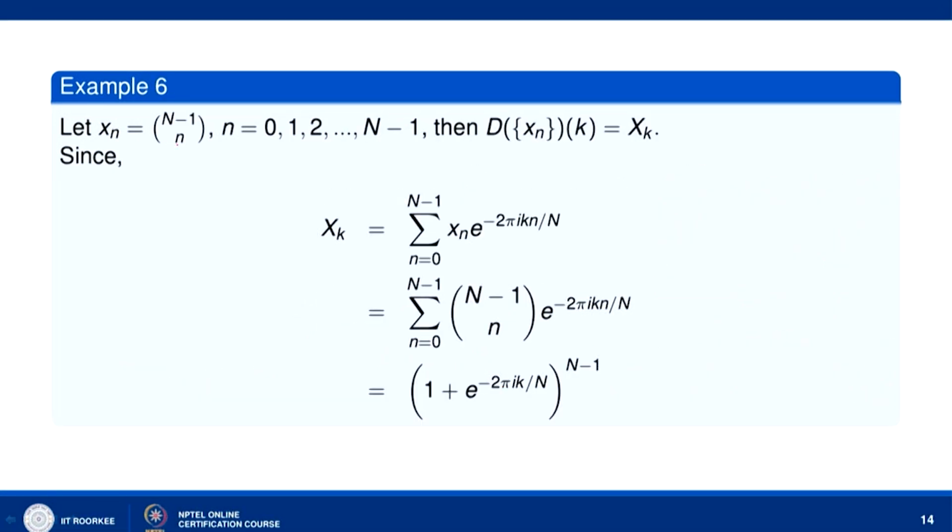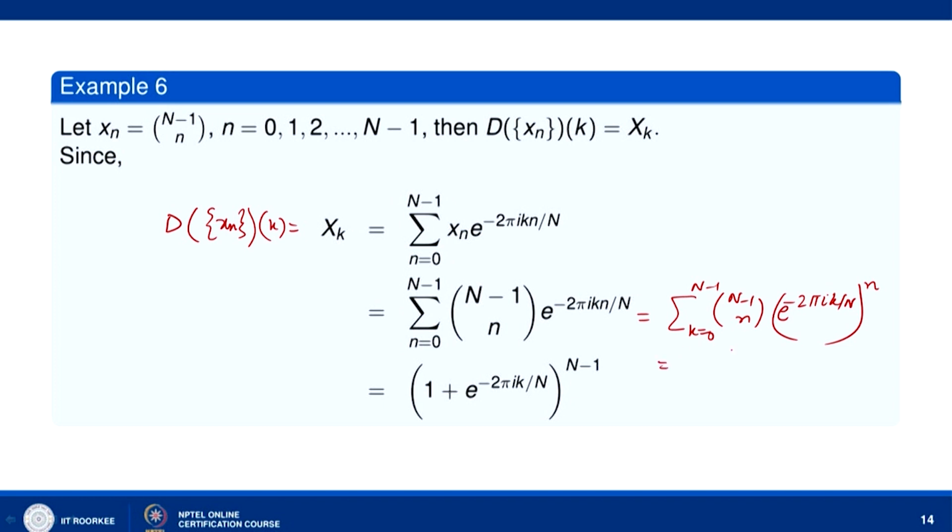If x_n is the binomial coefficient C(n-1, n), then X_k is again the DFT of x_n at k. So, we write X_k as the sum from n equals 0 to n minus 1 of x_n e^(-2πi kn/N). So, this is the sum of C(n-1, n) e^(-2πi kn/N), and this can be regarded as the sum of C(n-1, n) times (e^(-2πi k/N)) raised to the power n.